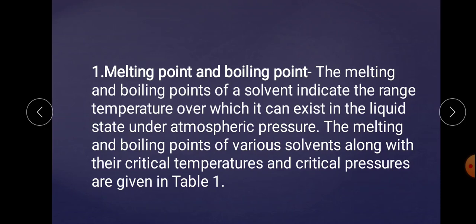Now you decrease the temperature, then that vapor phase gets converted into the liquid phase. Similarly, by applying pressure to the vapor, because of the compression the volume decreases and the vapor phase gets converted into the liquid phase.